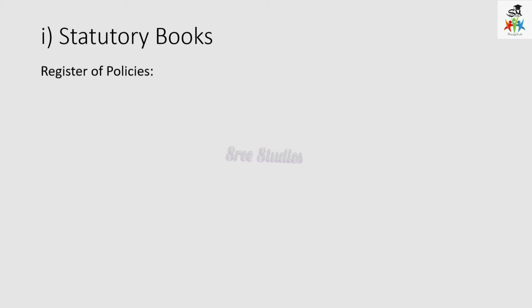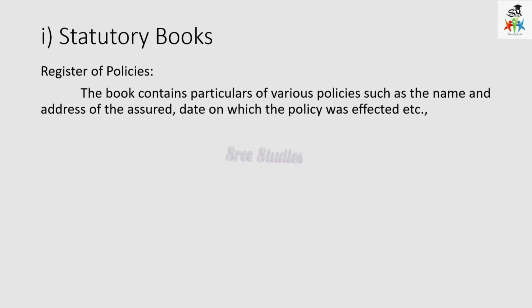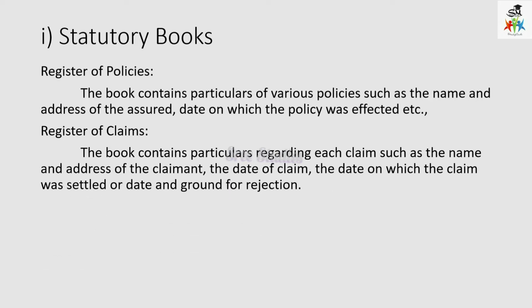So there is the register of policies. They have to maintain the book containing various particulars of policies, such as the name and address of the assured, the date on which the policy was effected, etc. That book is called the register of policies. Then they have to maintain the register of claims. The book contains particulars regarding the name and address of the claimant, the date of claim, the date on which the claim was settled, and if it is not settled, the date and ground for rejection.